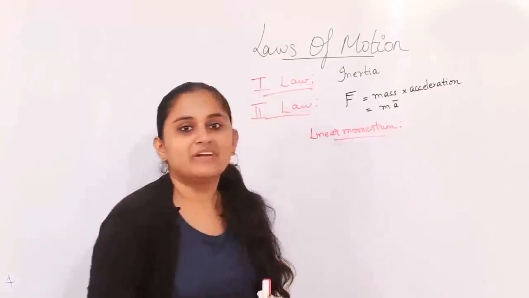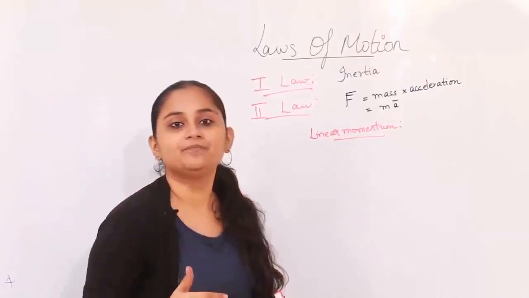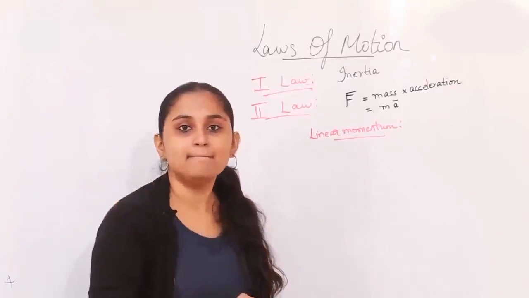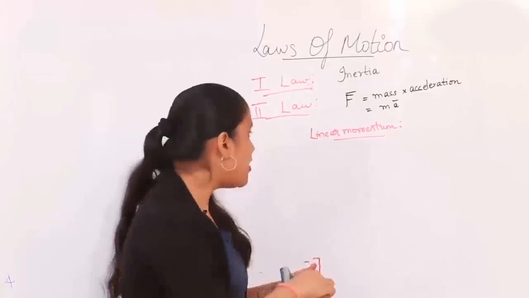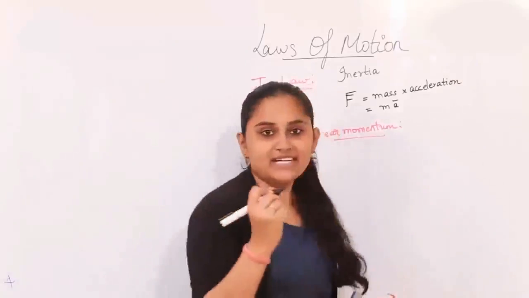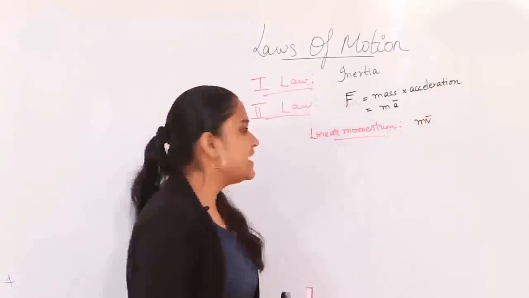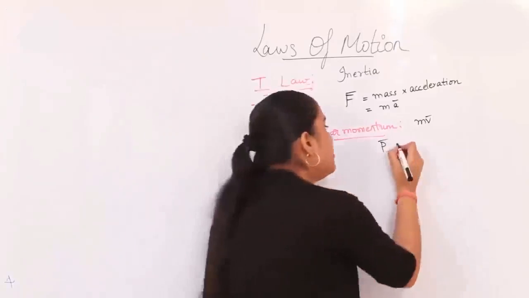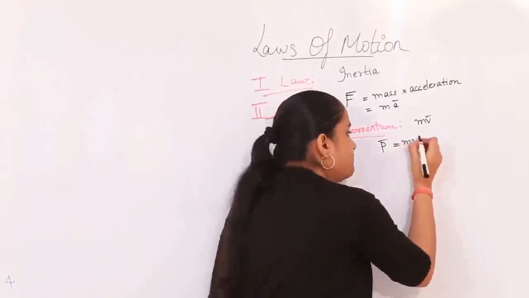What is linear momentum? What is linear? Moving in a straight line. What is momentum? Picking up some velocity. An object with mass m picking up some velocity. That's called momentum. So the formula for momentum is mass times its velocity. It's in short represented with the symbol P. So basically P is mass times velocity.